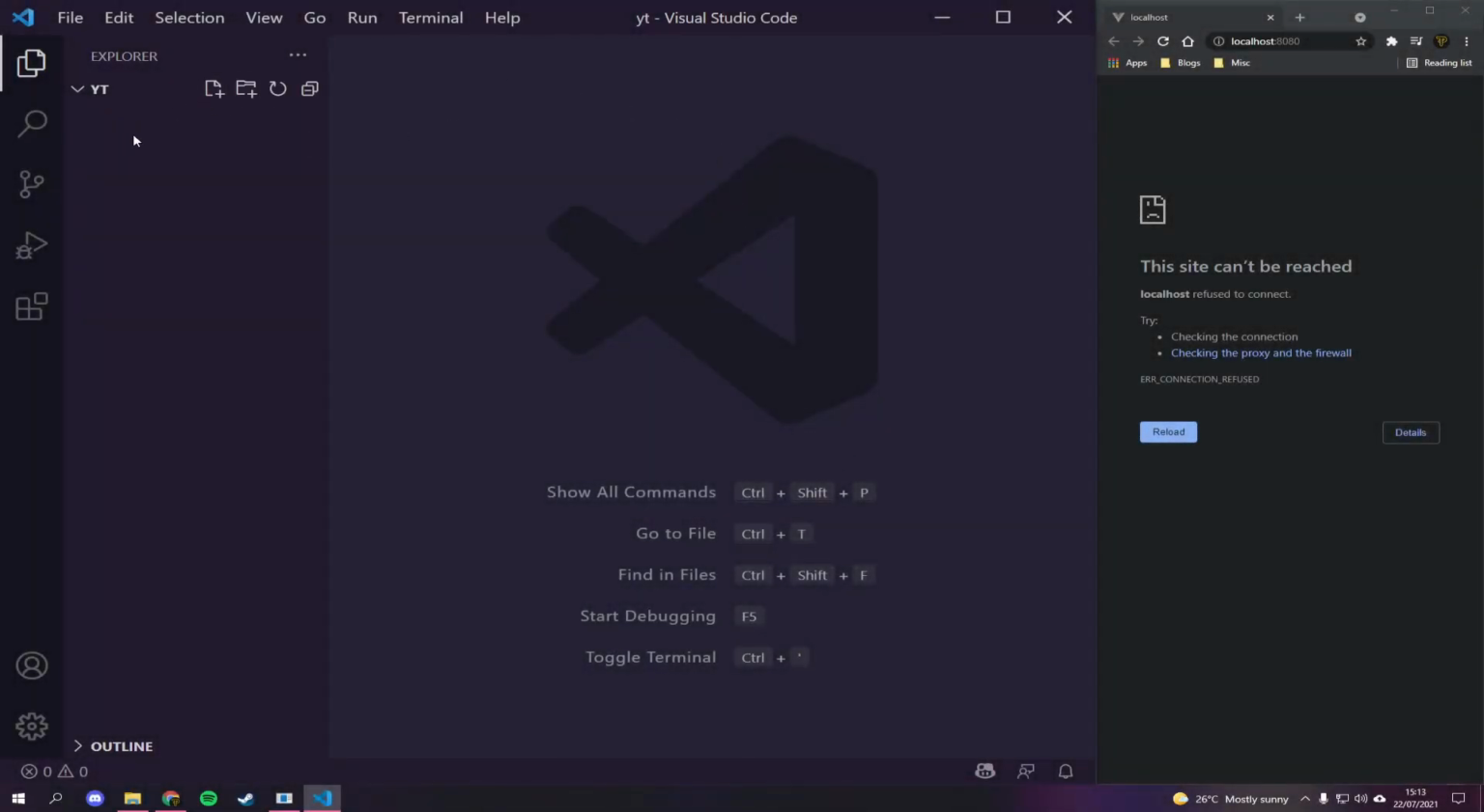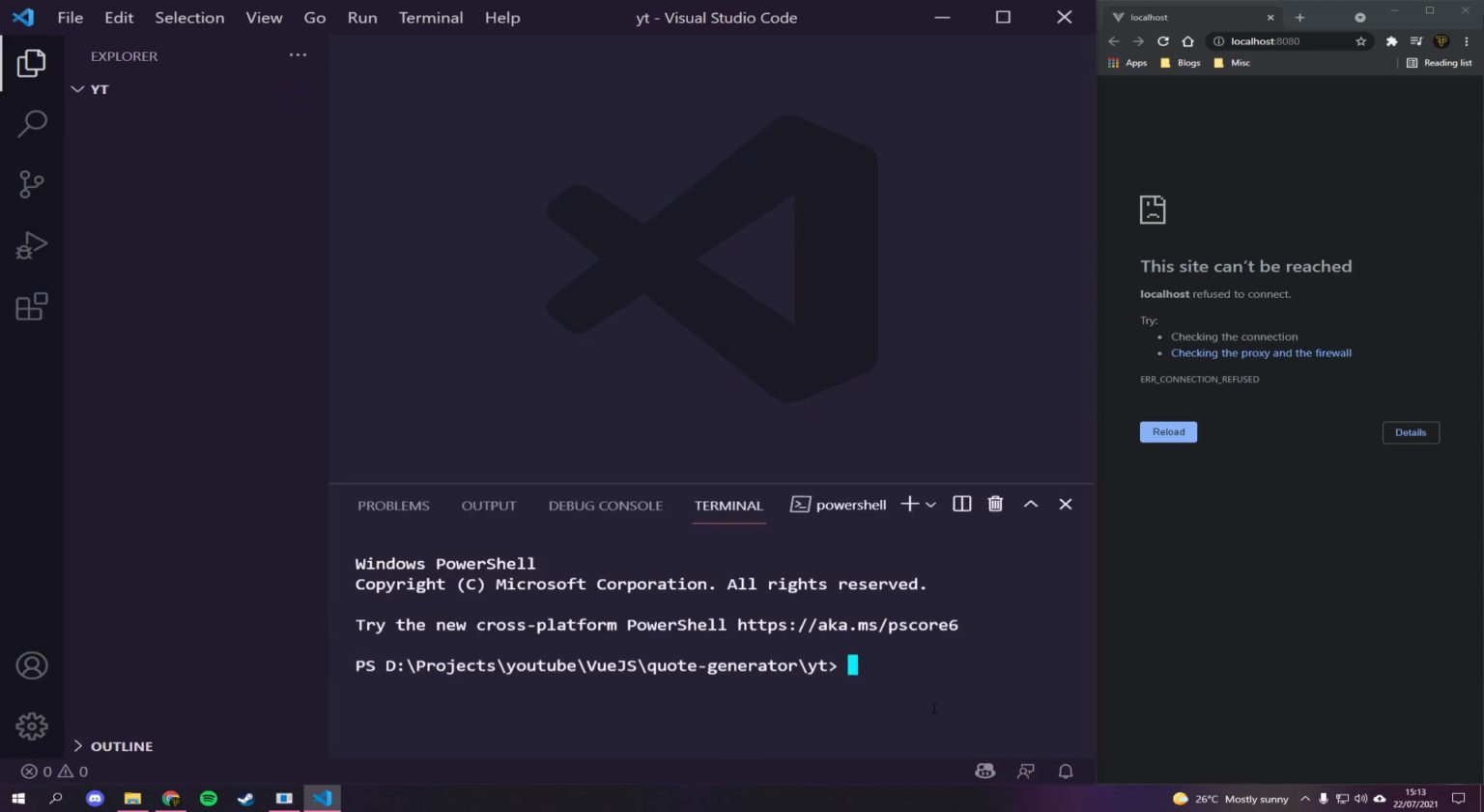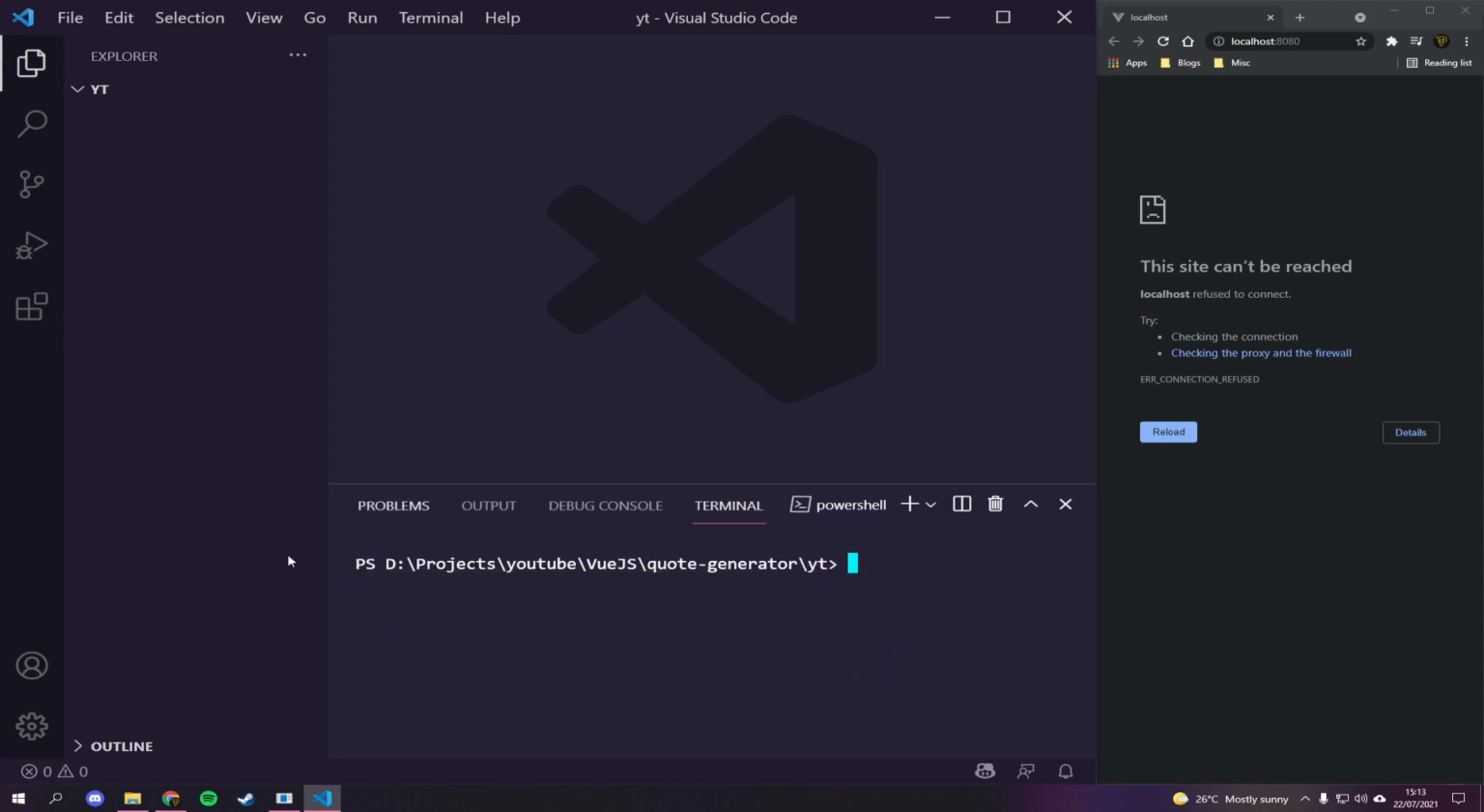Okay guys, actually I'm in a blank folder within VS Code. What I'm going to do is press Control, and on Windows it's the single quote key, or on Mac I believe it's Control Option T. So it's going to open up the terminal inside of VS Code itself, and what we're going to run is vue create, and we're just going to run dot. Now dot is just going to create the VueJS instance within our YouTube directory here.